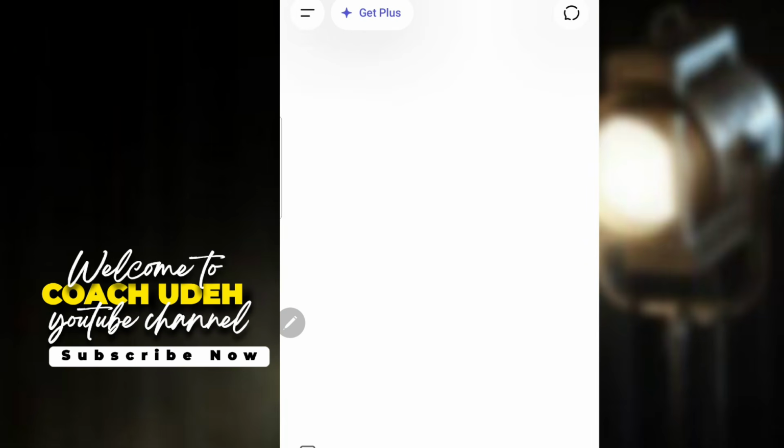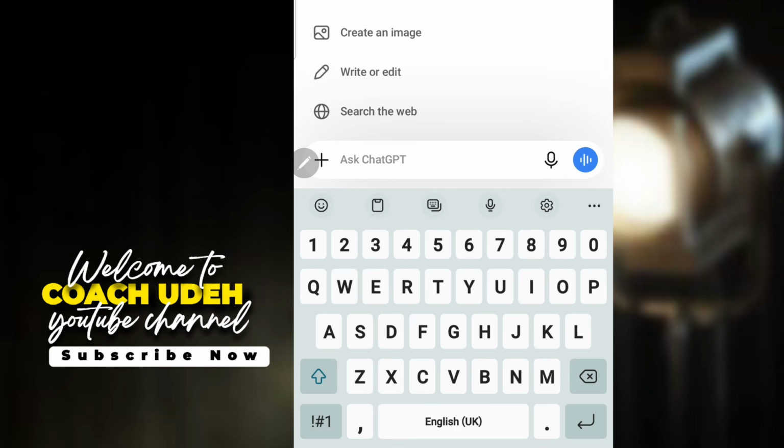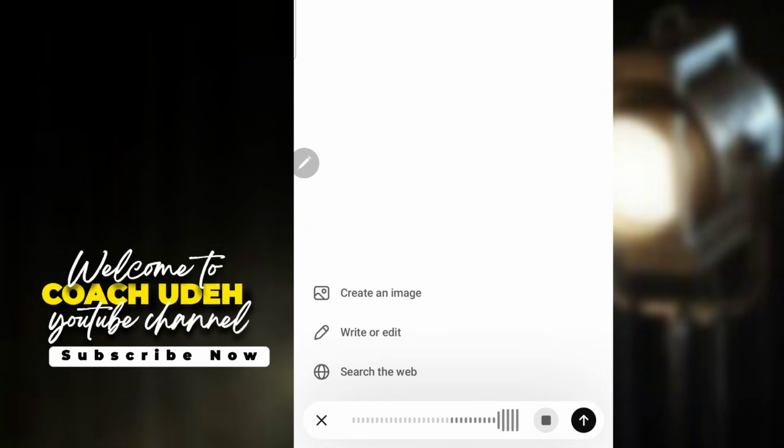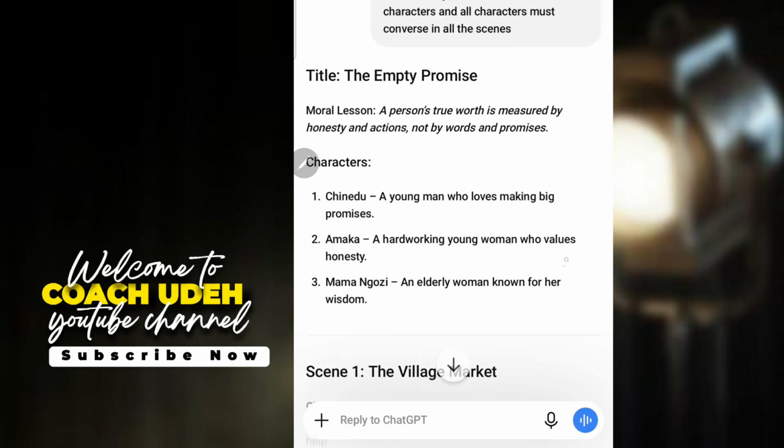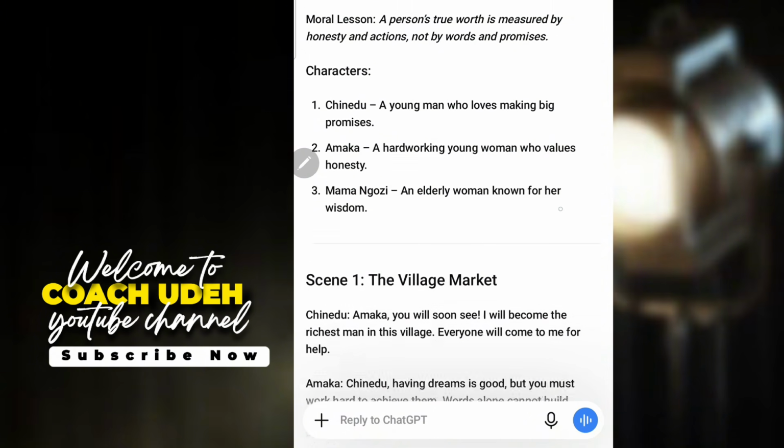The first thing you will do whenever you want to create your story is to come to your ChatGPT. So coming to your ChatGPT, I will just tell ChatGPT a random prompt by tapping on this mic icon. ChatGPT, I just want you to generate a short moral lesson, real life modern African folktale story. It must be dialogue. Yes, just short. It must be dialogue. Then this story should be divided into just 3 scenes.